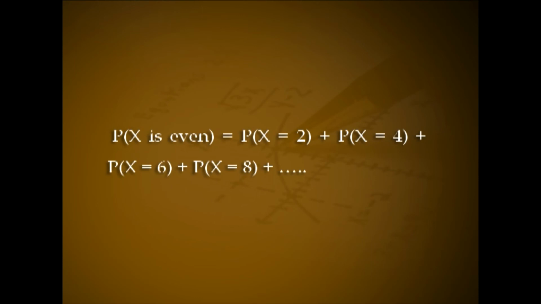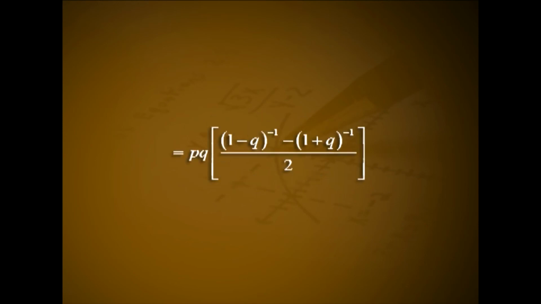Probability of X is even, that is equal to P(X=2) plus P(X=4) plus P(X=6) plus P(X=8) plus etc. That is equal to q square into p plus q raised to 4 into p plus q raised to 6 into p plus etc. That is p q into q plus q cube plus q raised to 5 plus etc. That is equal to p q into [(1 minus q) raised to minus 1 minus (1 plus q) raised to minus 1] all divided by 2.